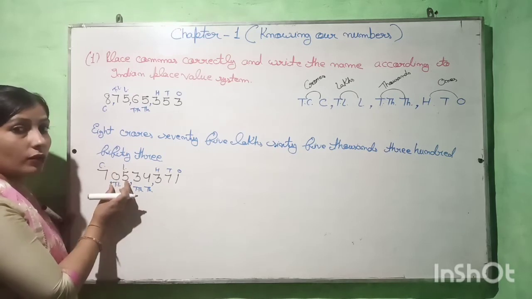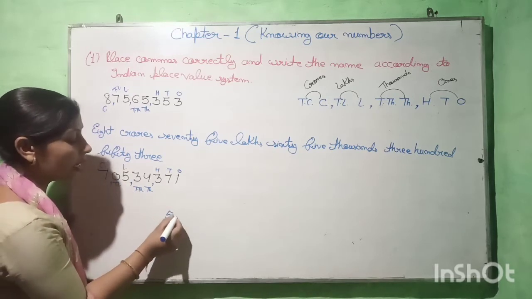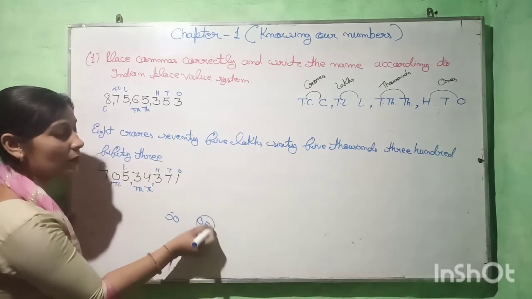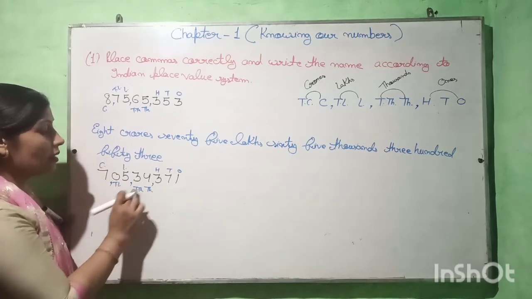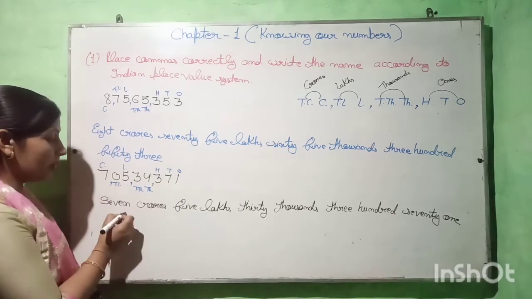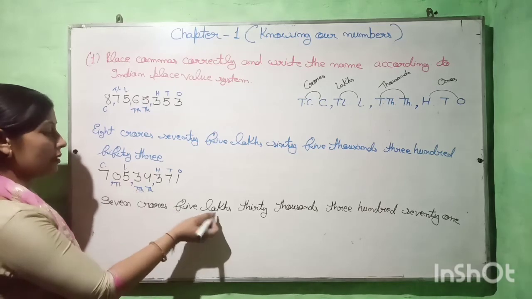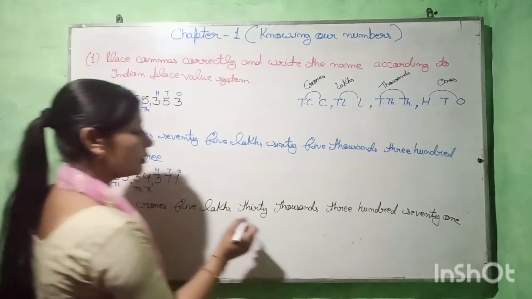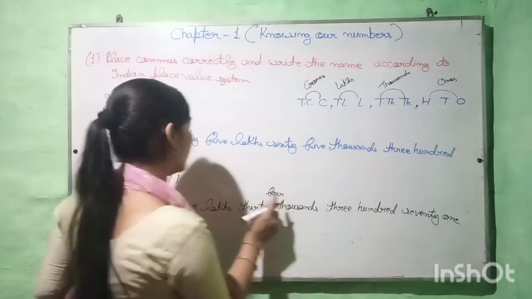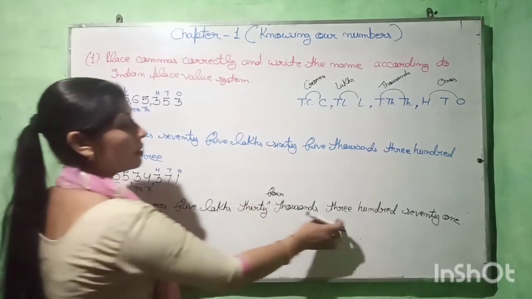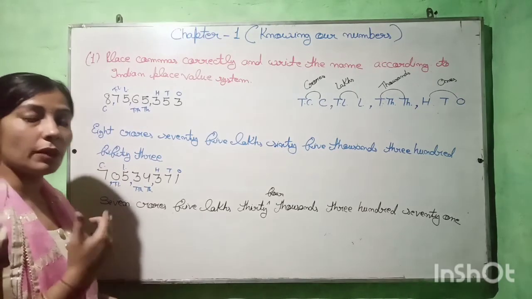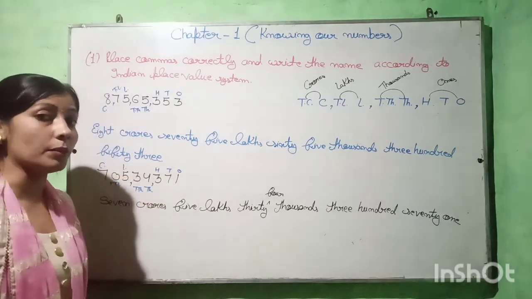5 lakhs. Only 5. Here we have only 5. If 50 were written here, it would mean 50 lakhs. But here 05 is written, and 05 means only 5. So 5 lakhs, 34,371. Right? 7 crores 5 lakhs 34 thousands 371. So like this we put the commas according to the Indian place value system, and then we write the name of the number.